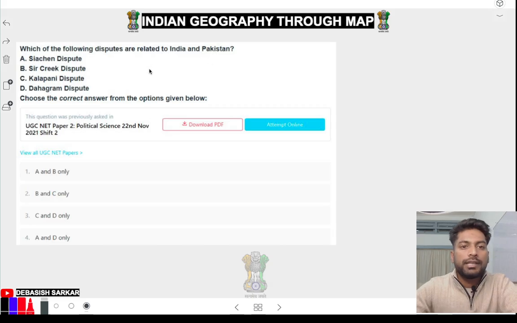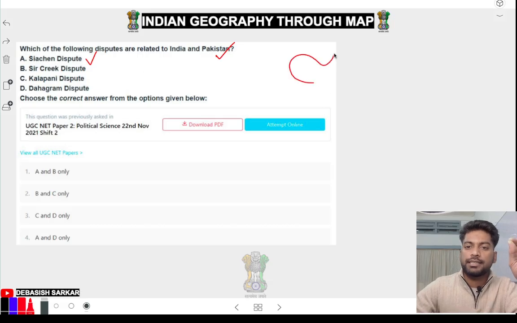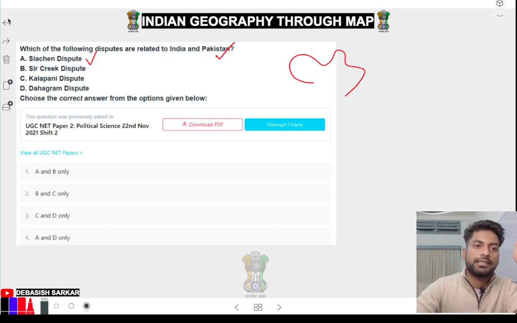So which of the following disputes are related to India and Pakistan? देखो, Siachen dispute, India Pakistan, because Siachen कहाँ पे, अभी तो हमने बताया था कि Siachen is here.